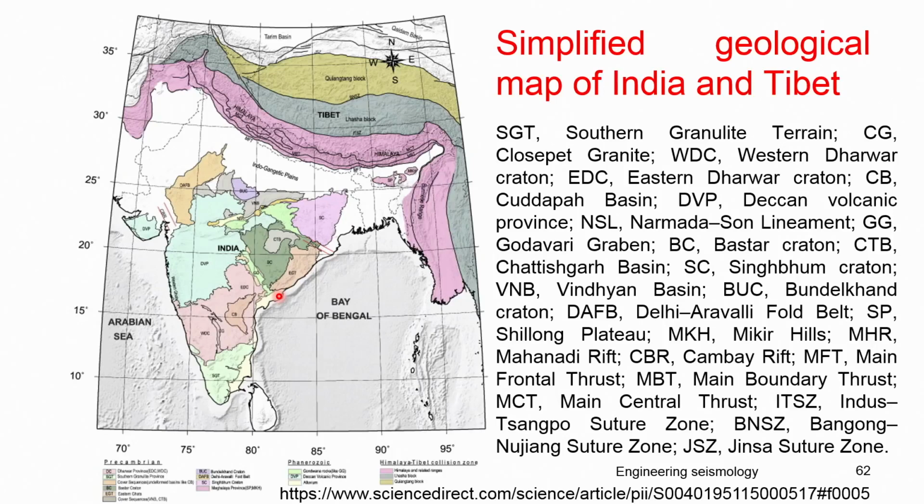You can see the simplified map of India and Tibet, where you can see the Southern Granulite Terrain, basically this one, and the Western Dharwar Craton, this one, then the Kadapa basin. Again, in that Dharwar Craton there is a complex geological formation, you can see here. Then this part, where these are all the places where earthquakes have been reported, such as the Jabalpur earthquake and the Ongole earthquake. Those earthquakes occur wherever this kind of complex geological setting is available.